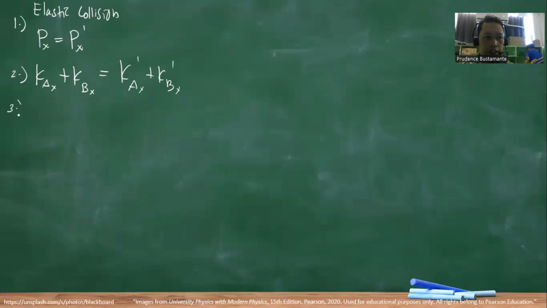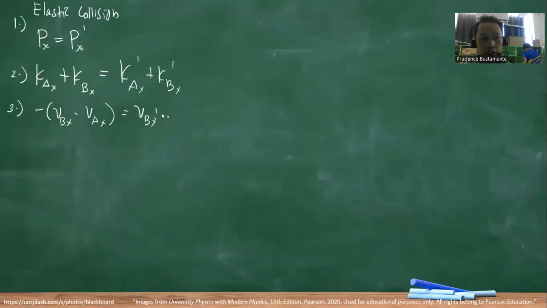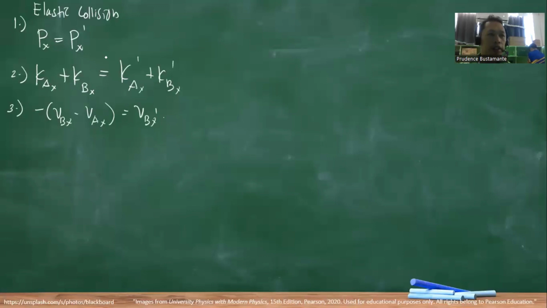And the third one that we derive is this. Kani siya, katong this one, VB x minus VA x is equal to VBX prime minus VAX prime. So, sa may significance sana. So, sa elastic collisions naman good, most of the problems are two unknowns na. So, kinahanglan tag-match mini equations para to deal with that kind of problems.